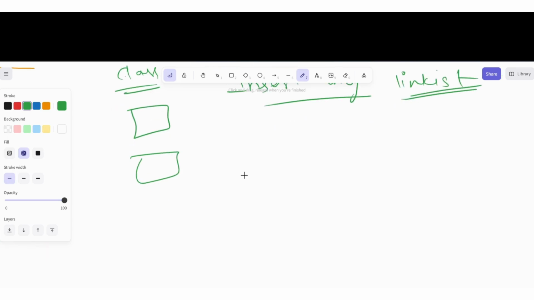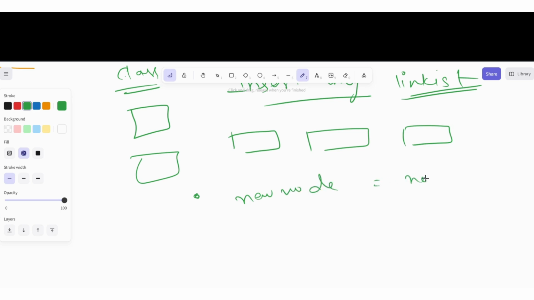So let me clear this out here. Suppose we have this link node. Suppose in starting we have nothing, and we are taking a new node, and we are making the node, means we are creating a node in which we are putting the data, which is whatever data is coming from the argument. So 20 is coming now. So one node is created, like this node is created and data is presented.